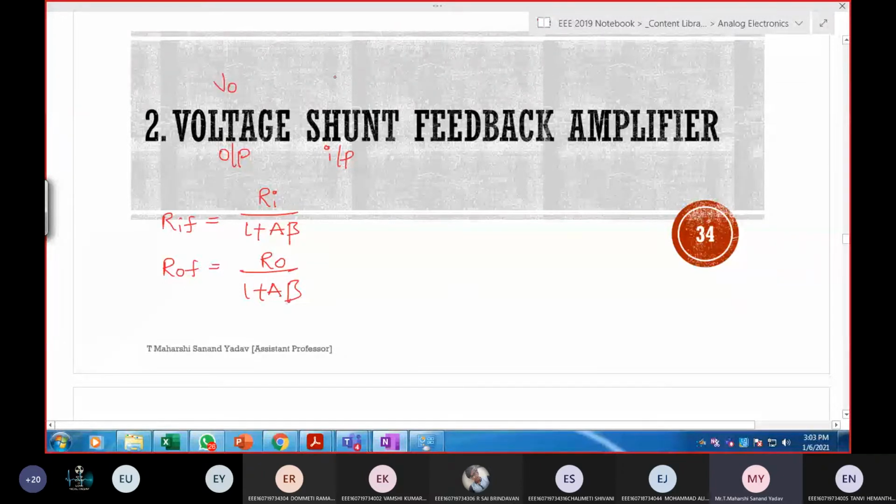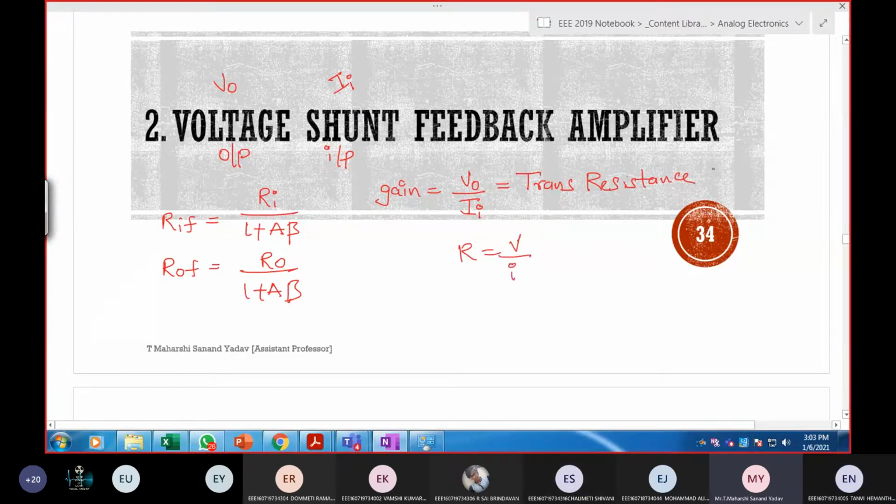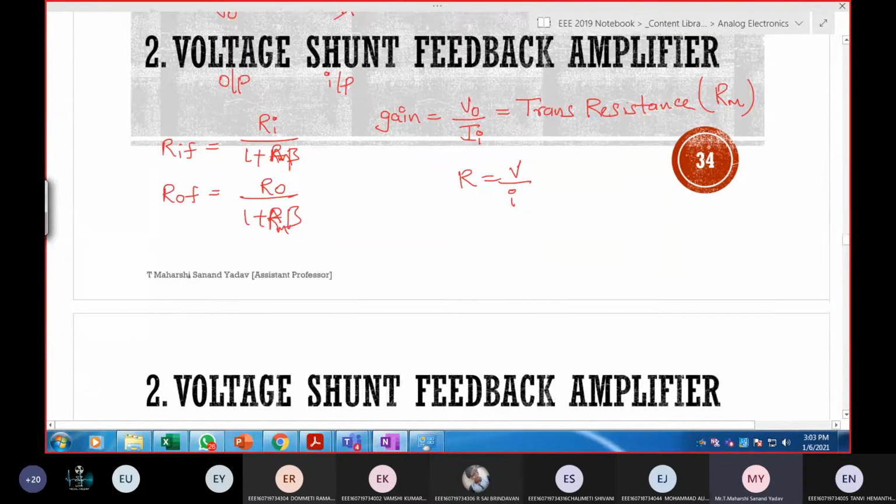So here output is V out. Input is shunt. Input is shunt means current or voltage? Input is current. If I want gain, current, voltage, V out by I, is it transconductance or transresistance? Transresistance. R is equal to V by I. So it is transresistance denoted with RM. So here instead of this A, you can write RM. Okay, this is the difference. Now let us derive this.